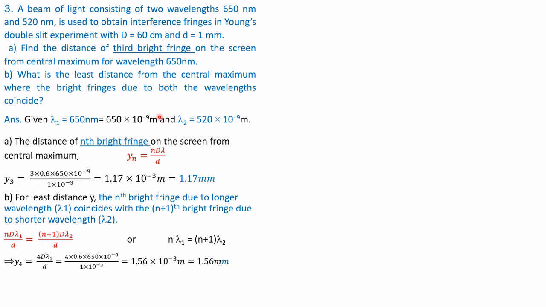In this problem, you have to remember this: n D lambda 1 by small d is equal to n plus 1 into capital D lambda 2 by d. This is important. This is the condition for least distance y and the nth bright fringe due to the longer wavelength.